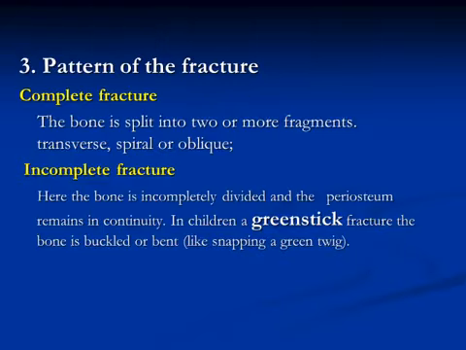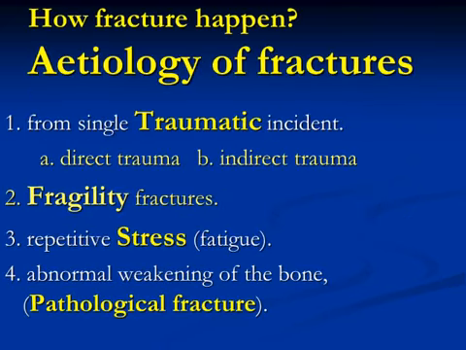Pattern of the fracture. We have a complete fracture. The bone is split into 2 or more fragments, transverse, spiral, or oblique. Incomplete fracture, here the bone is incompletely divided and the periosteum remains in continuity. This is usually seen in children. It is called the greenstick fracture. Here the bone is buckled or bent, like snapping a green twig.